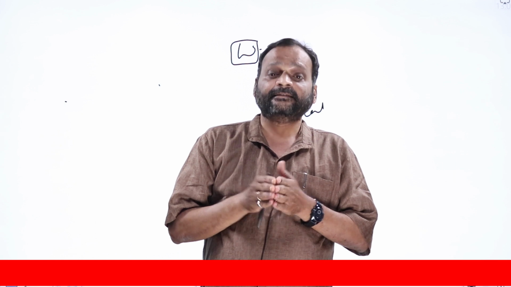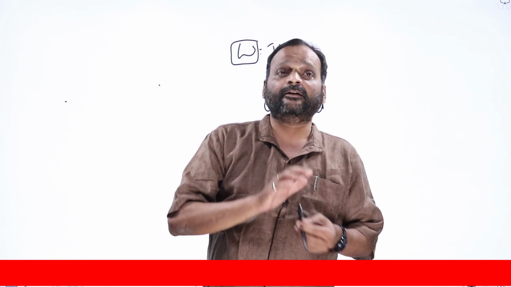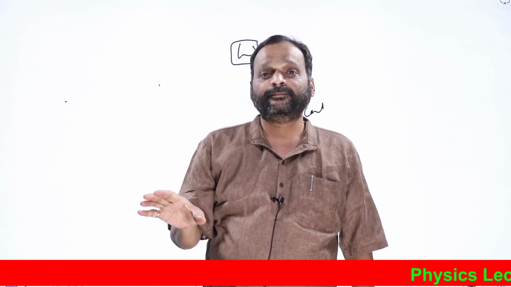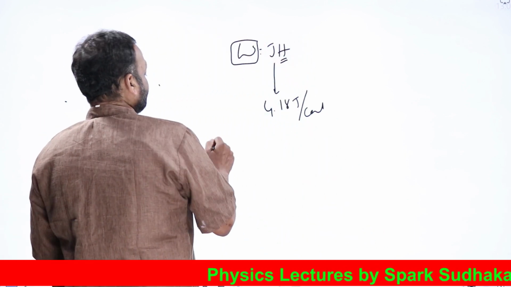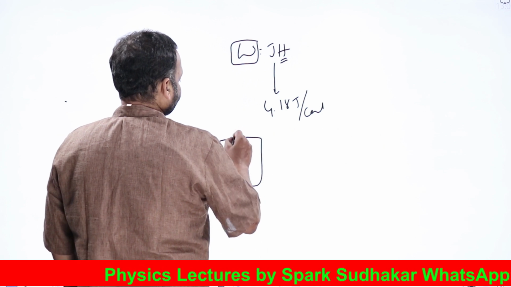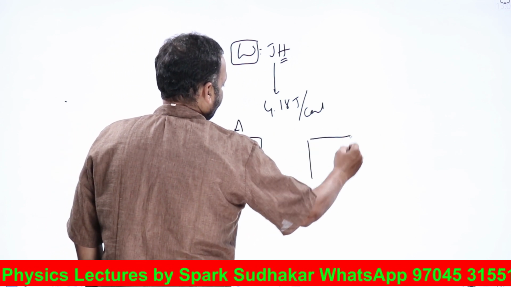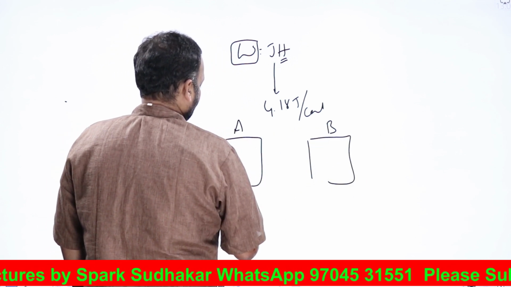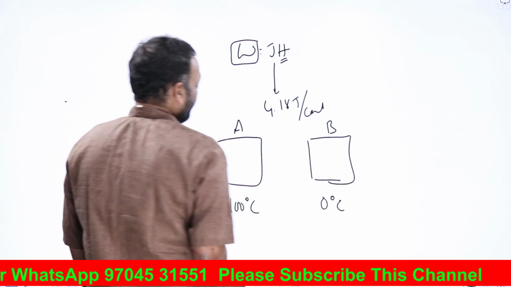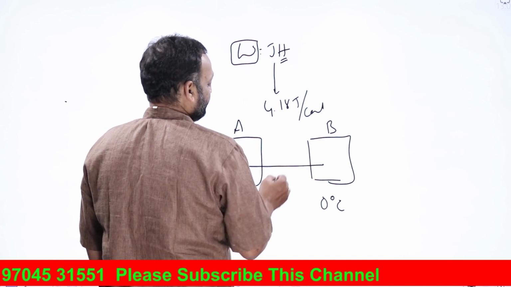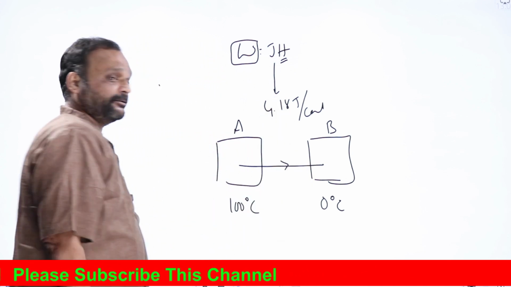Certain things are never happening in nature. The best example is, why should heat always flow from high temperature to low temperature only? In the very beginning of thermodynamics, what have we seen? Consider an object A here, and an object B here like this. Suppose this object is at 100 degrees Celsius and this object is at 0 degrees Celsius. When you join these two, what happens? Heat always flows from high temperature to low temperature.